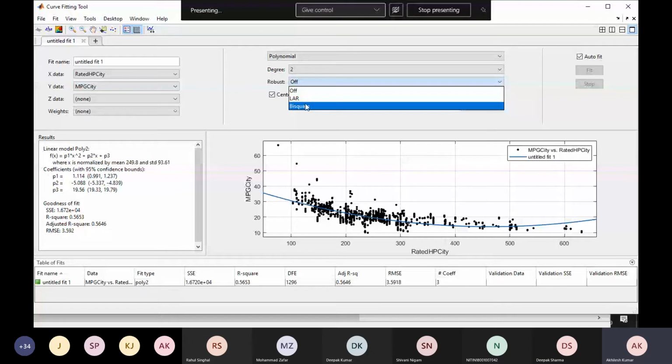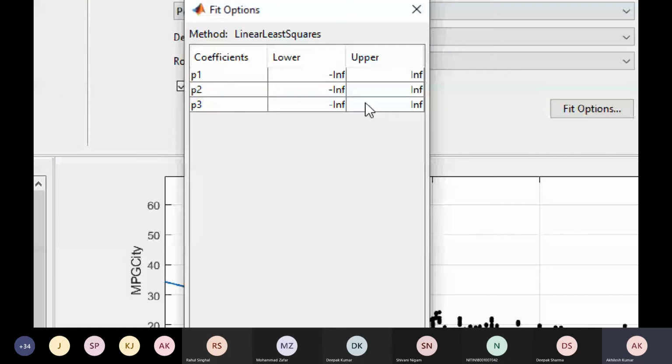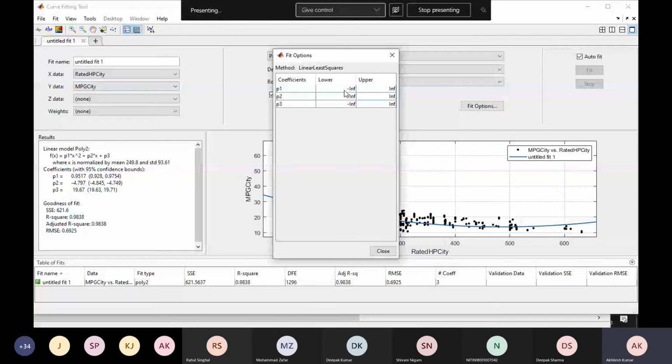Plus in fit options, what will be the lower and upper bound of that? For example, that is very important. In this case, fitting and optimization both are going together. Why is it important to provide the lower limit and upper limit? Let's say you have an electrical circuit equation and you want to estimate the voltage. And let's say that equation works between 0 to 240 volts only.